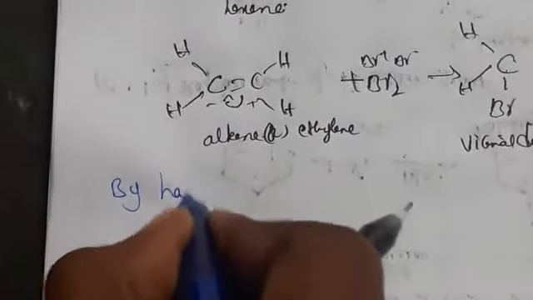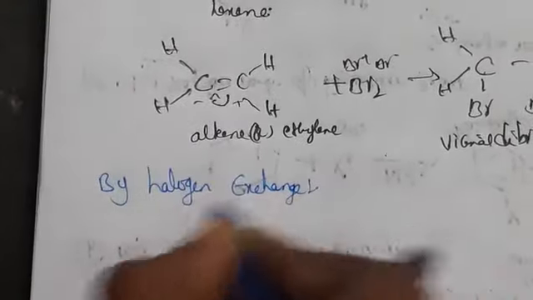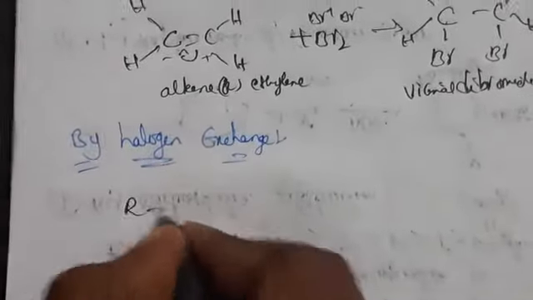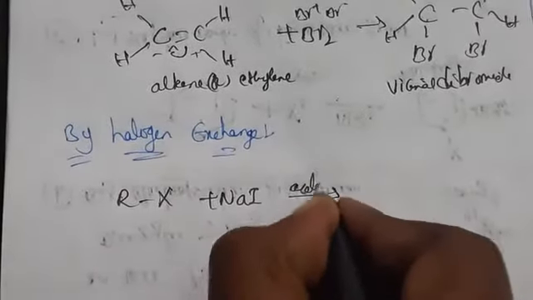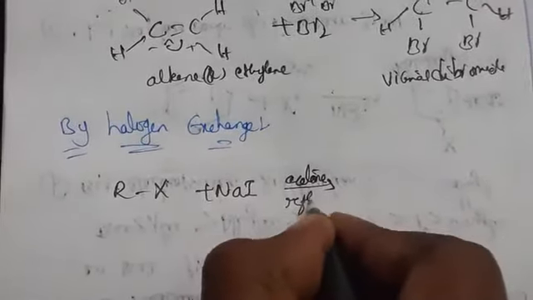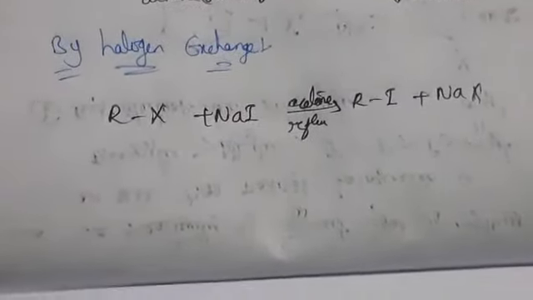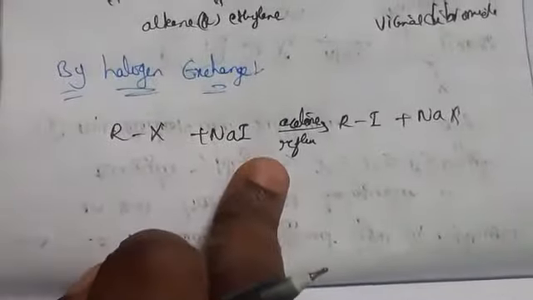So this is also halobenzenes, alkanes preparation, and also we have halogen exchange. What is the next preparation? By halogen exchange. So this is also one of the preparations. What happens here? You are reacting alkyl halide with NaI in the presence of acetone, which is undergoing reflux. So it forms RI plus NaX. So this one indicates halogen exchange. Here both we have taken halides, this is also a halide, this is also a halide.